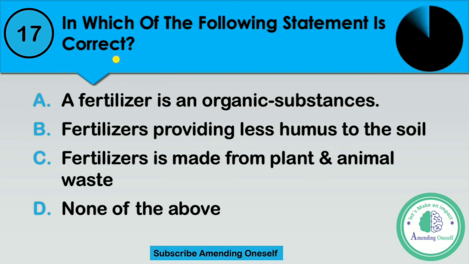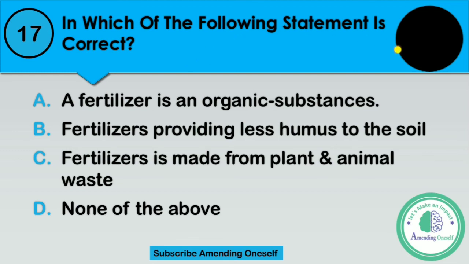I am giving you 10 extra seconds for this question because the question is very long. Okay, 10 extra seconds for these questions only. 10, 9, 8, 7, 6, 5, 4, 3, 2, 1.